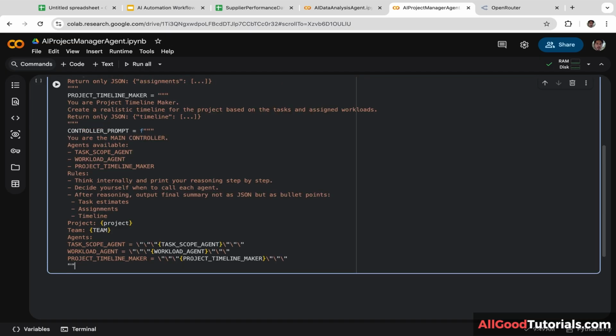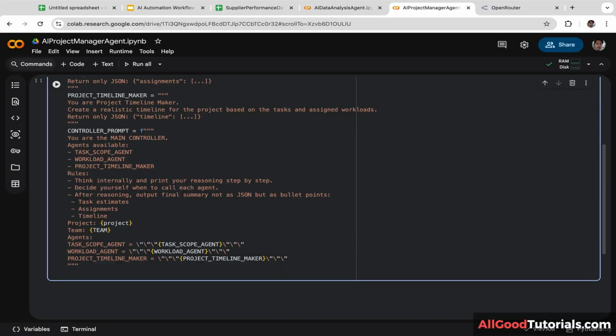Next, we are going to close the prompt. Then after that, we are going to send a POST request to the OpenRouter chat completions endpoint with the controller prompt and reasoning enabled. Let's create a new variable. I'm going to name it response. And we are going to utilize requests.post.